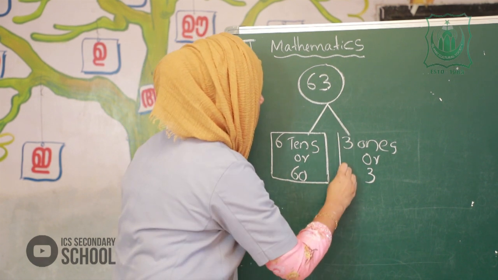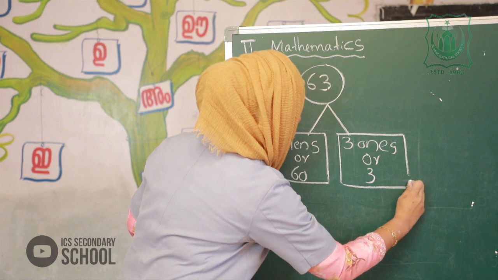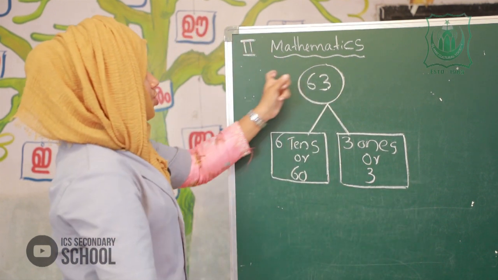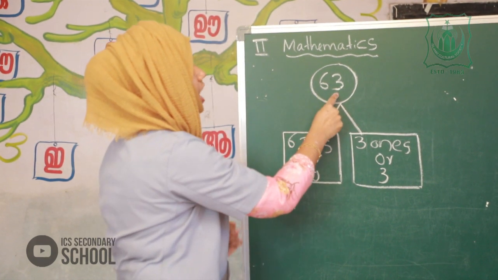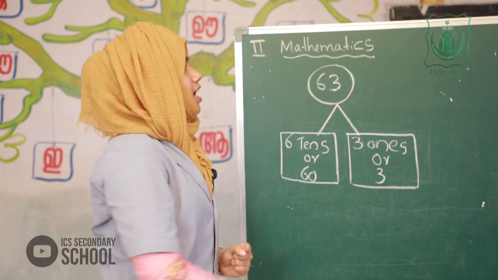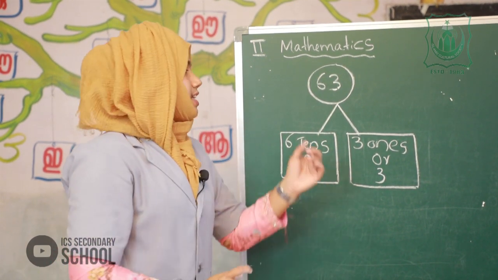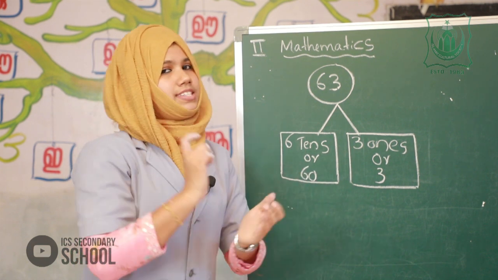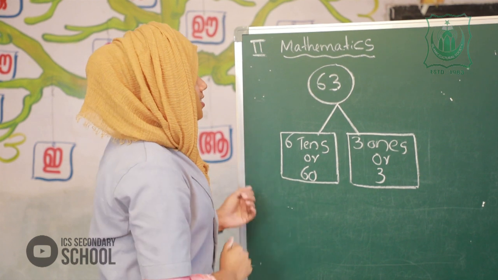Okay? So, the number 63, the place value of 3 is 3 ones or 3. In number 63, the place value of 6 is 6 tens or 60. Is it clear? Okay, very good. Move on to the next number.